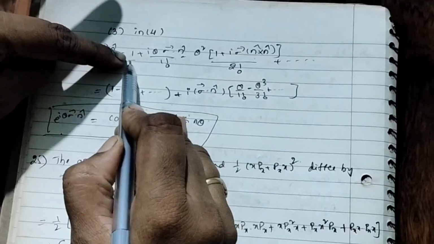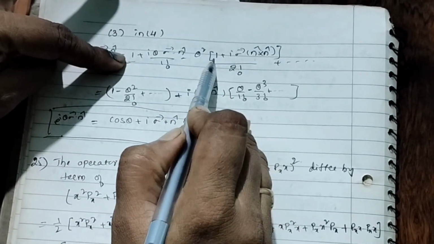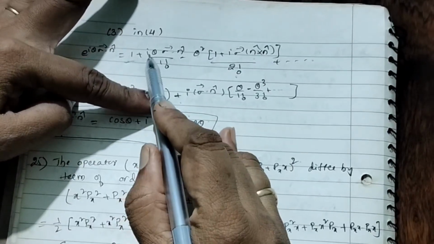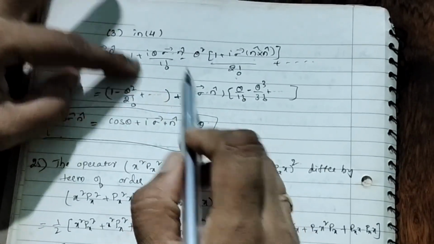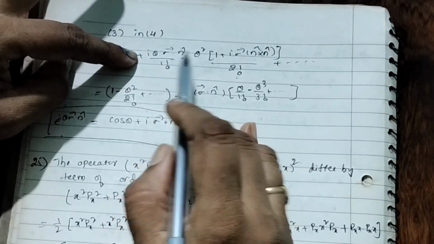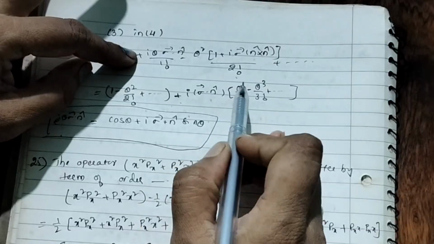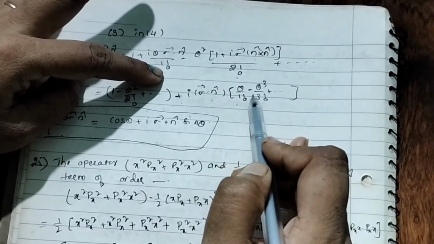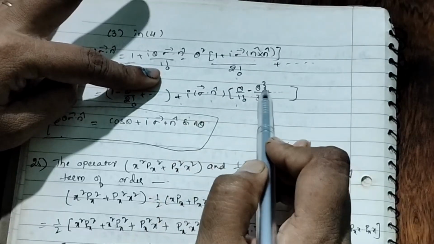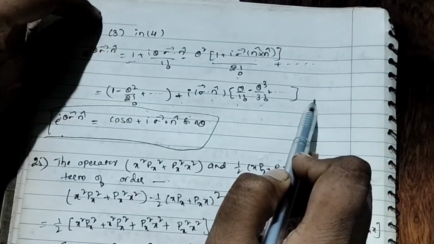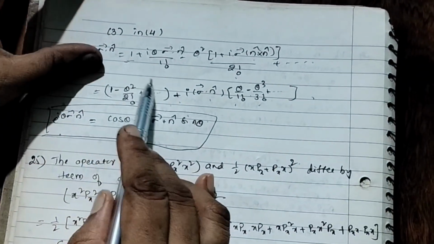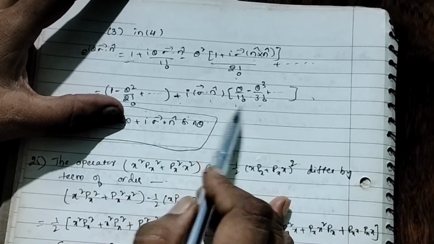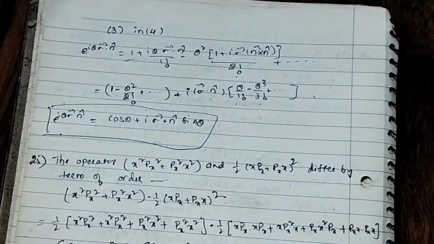You see, this is the formula. Now if you simplify, first I took 1 minus theta squared by 2 factorial plus so on. Again, I wrote i common in both, sigma dot n common in both, theta by 1 factorial minus theta cubed by 3 factorial plus so on. Now we will get this value cos theta plus i sigma dot n, this value sin theta.